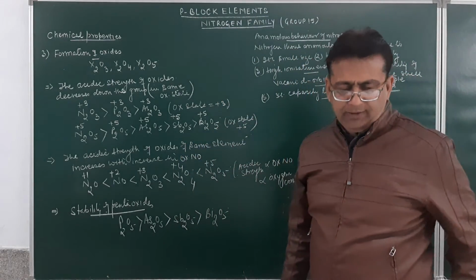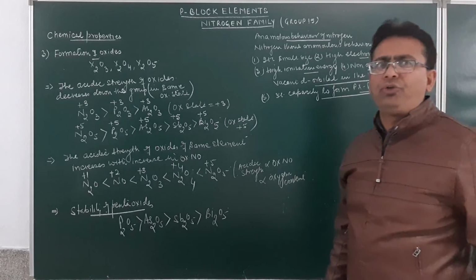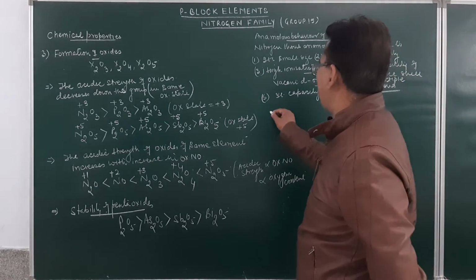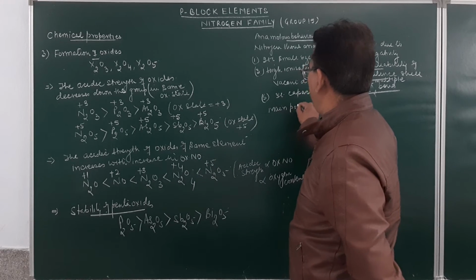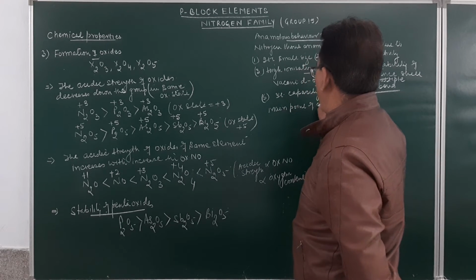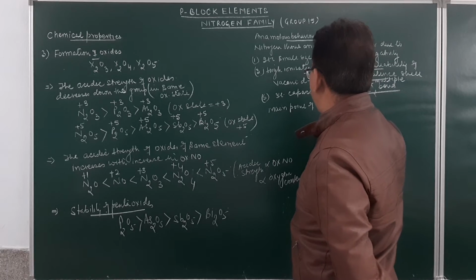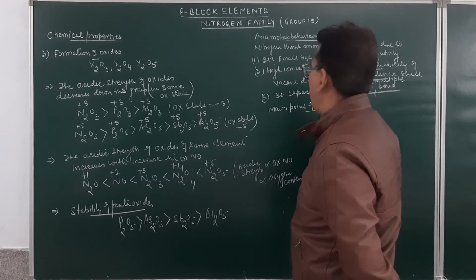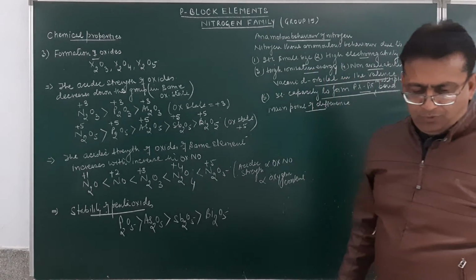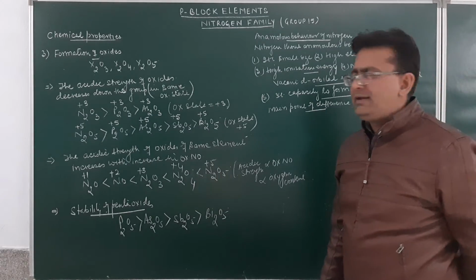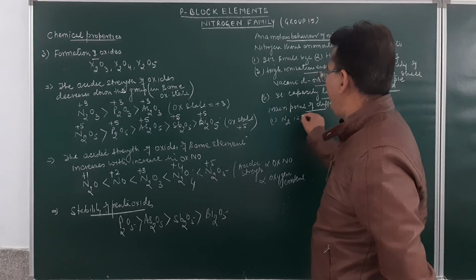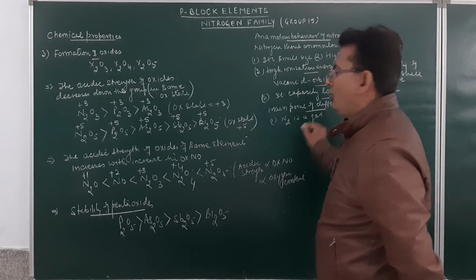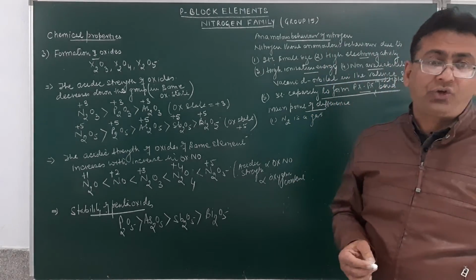Now the question is, what are the main points of difference, or what are some anomalous behaviors of nitrogen? In brief, I will let you revise this. First, nitrogen is a gas, while other members are solid.